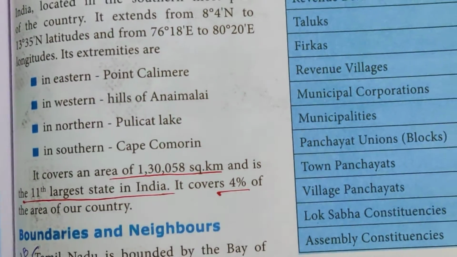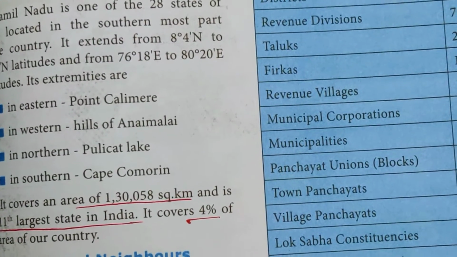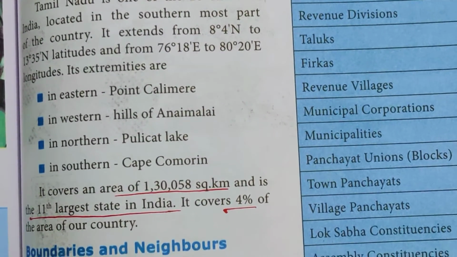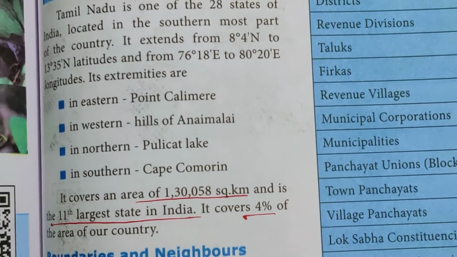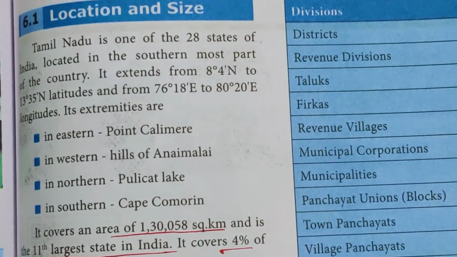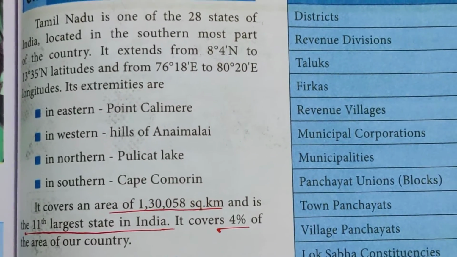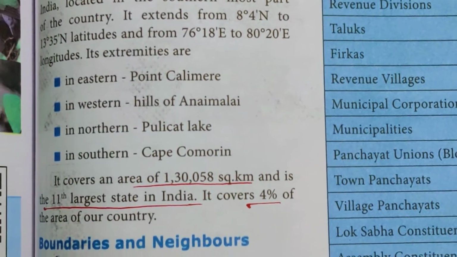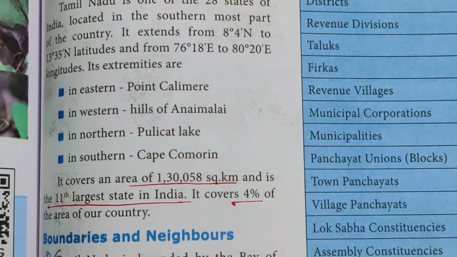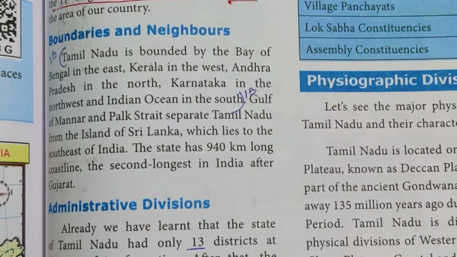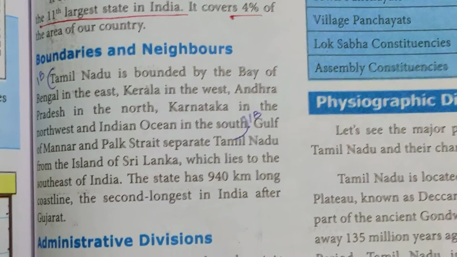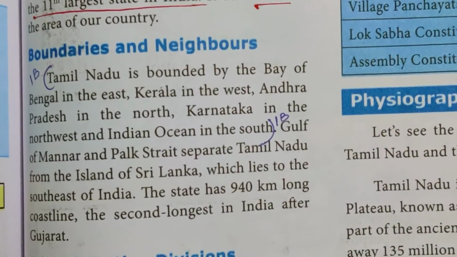It covers an area of around 1,30,058 square kilometers, and it is the 11th largest state in India. Which state? Tamil Nadu. Tamil Nadu is the 11th largest state in India. It covers around 4% of the area of our country. Now, what are the boundaries and the neighbors of Tamil Nadu?